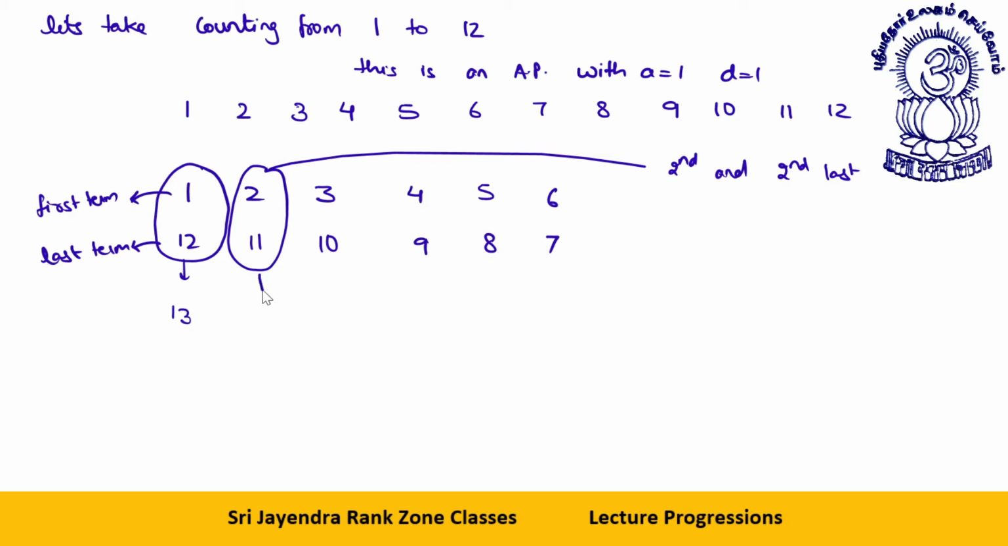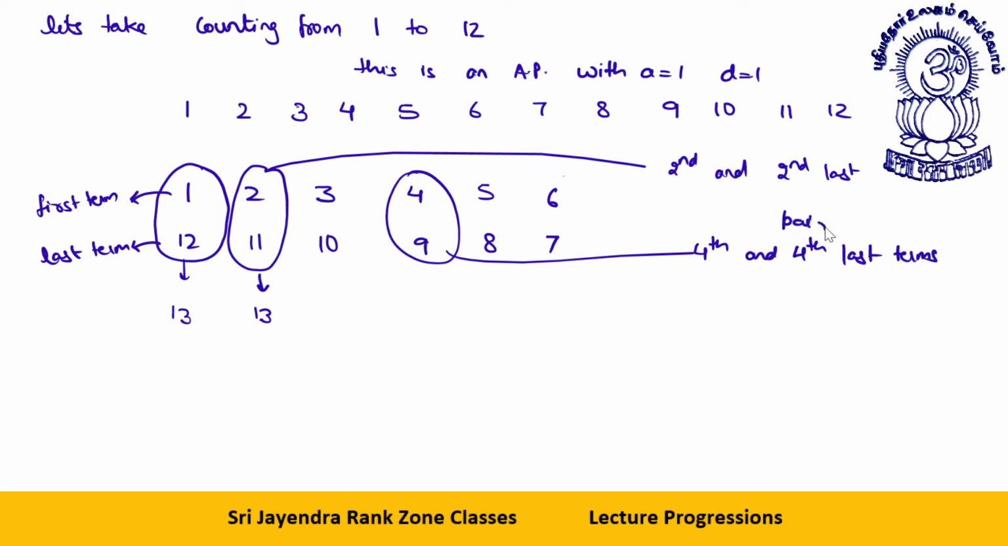How much does this pair add up to? This pair adds up to 13. Like if I say this is the fourth and fourth last term, this is a pair of fourth and fourth last term. This is, I can say, a pair of second and second last term. So every pair has a sum of 13.